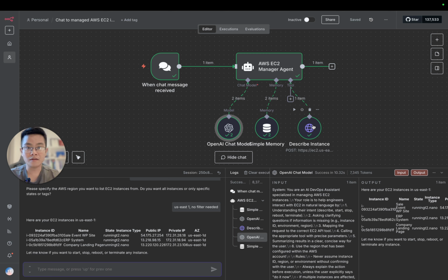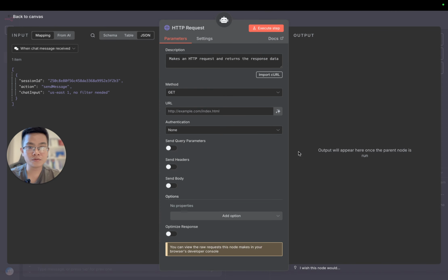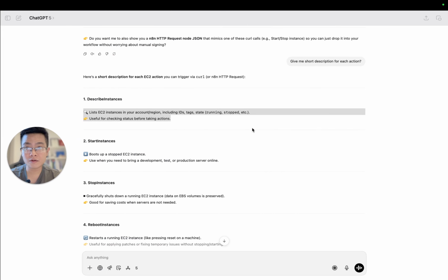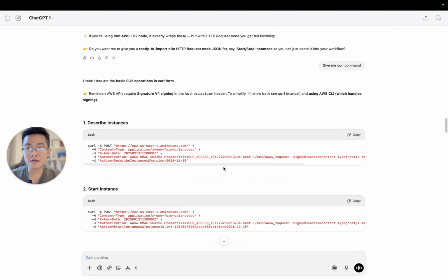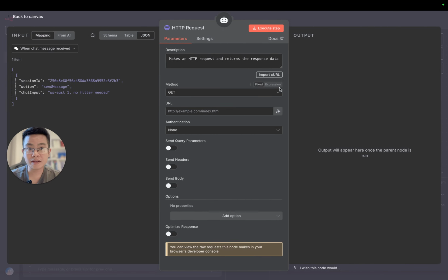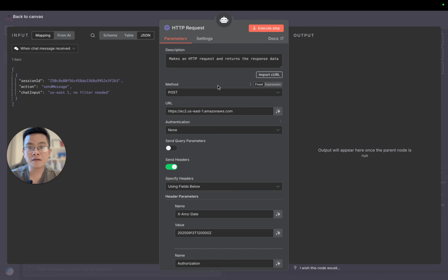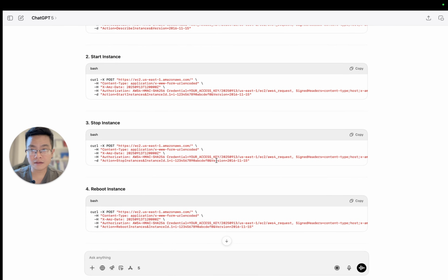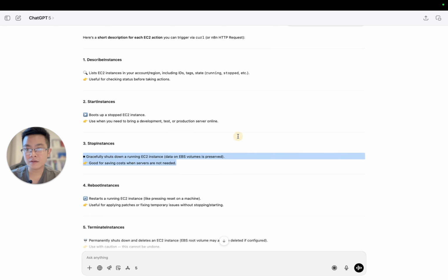So next I'm going to add more, right? We want to stop the instance, for example. So we need another request tool, and then let's get back to our GPT assistant, right? And give it the curl command for the stop. So copy the stop command, come back here and click import curl, right? Import, and then give the description for the stop instance.